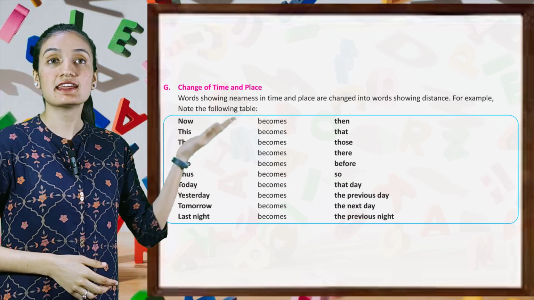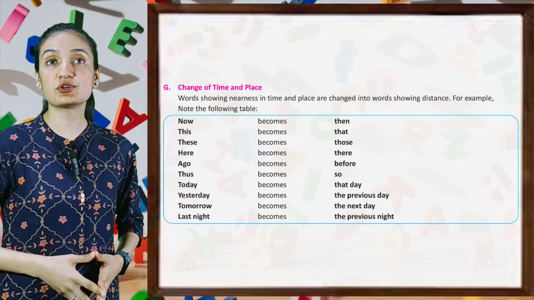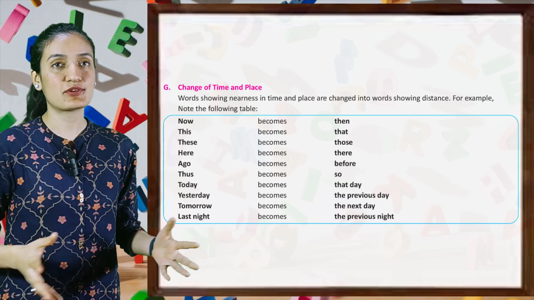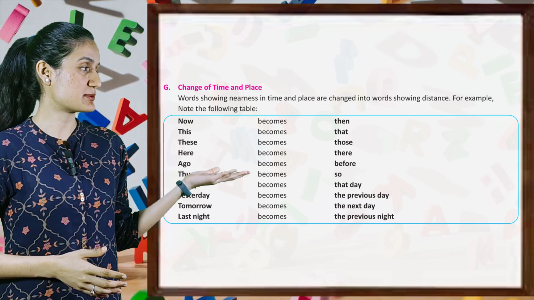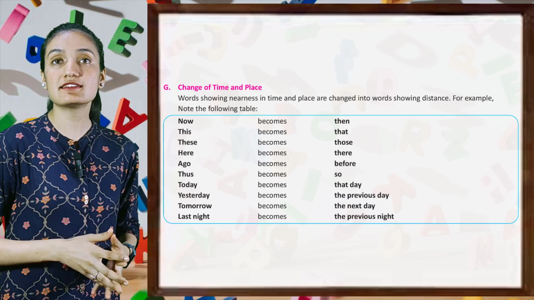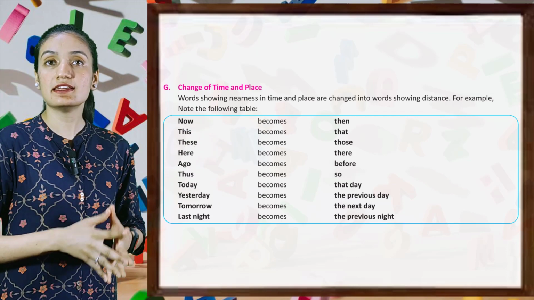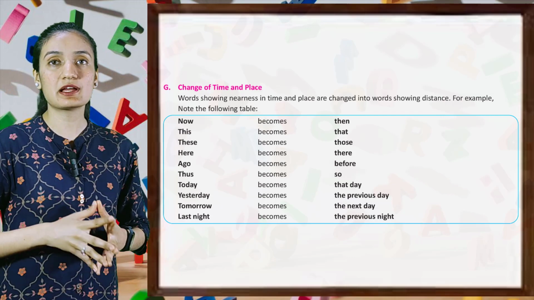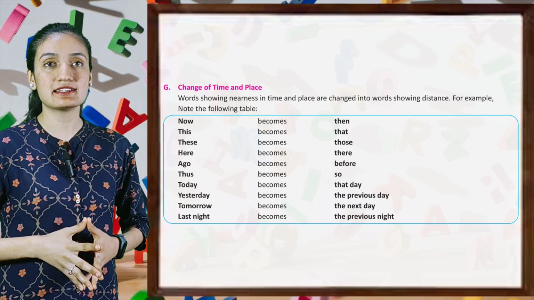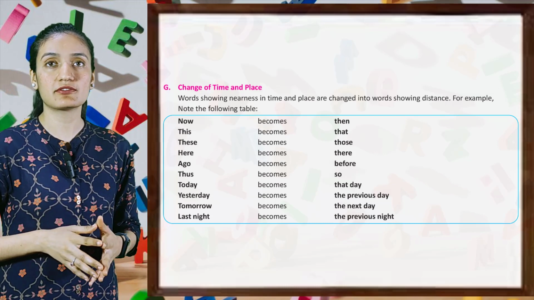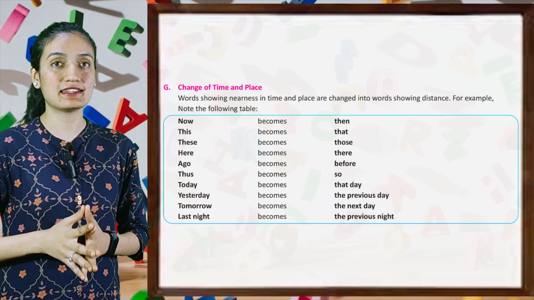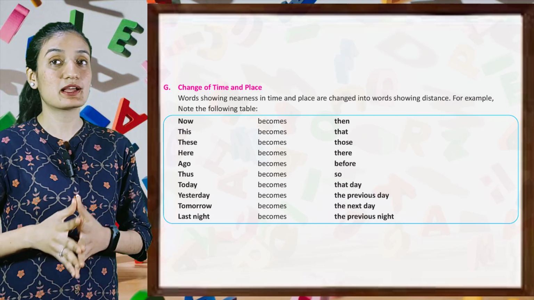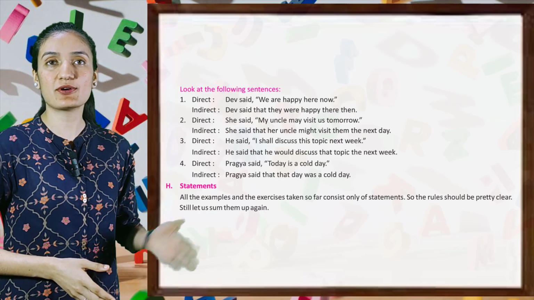Now, next is change of time and place. Words showing nearness in time and place are changed into words showing distance. For example, note the following table. Now becomes then, this becomes that, these becomes those, here becomes there, ago becomes before, thus becomes so, today becomes that day, yesterday becomes the previous day, tomorrow becomes the next day, last night becomes the previous night.